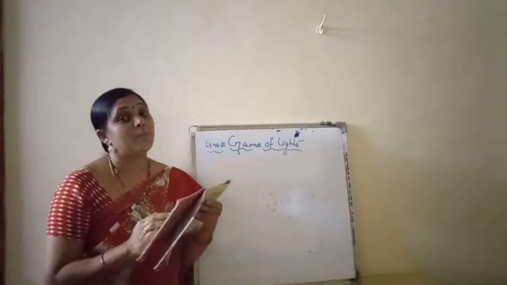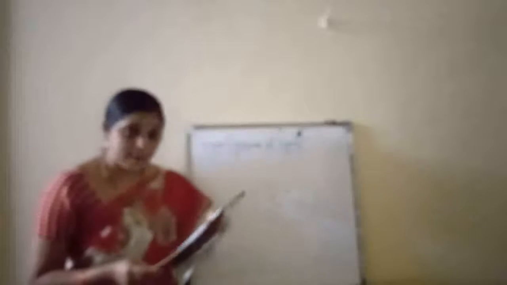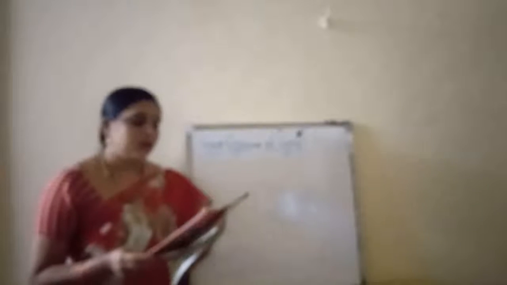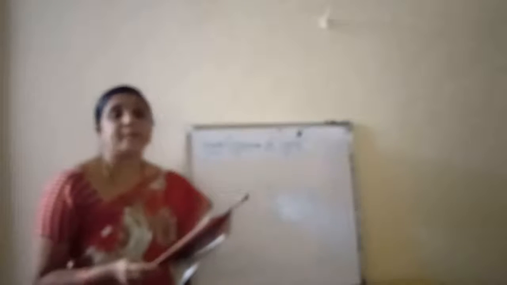If the sun is above us, the shadow will be formed below. Our shadow will be below us. Understood?